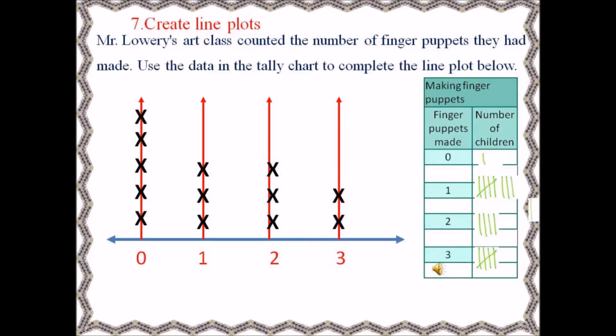Create line plots. Mr. Lorry's art class counted the number of finger puppets they had made. Use the data in the tally chart to complete the line plot below. We can find out how many finger puppets were made: 0, 1, 2 and 3. Number of children made, you have to complete this chart.